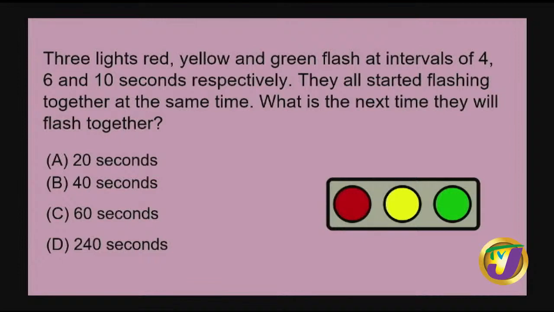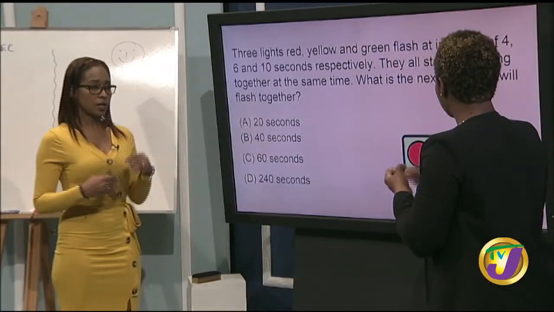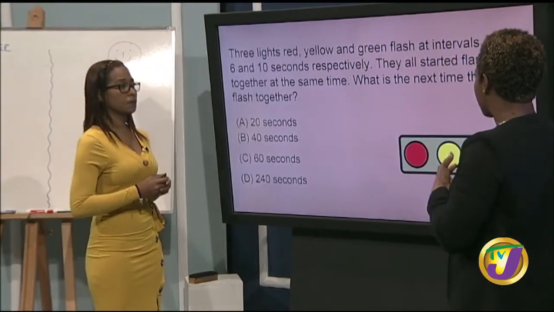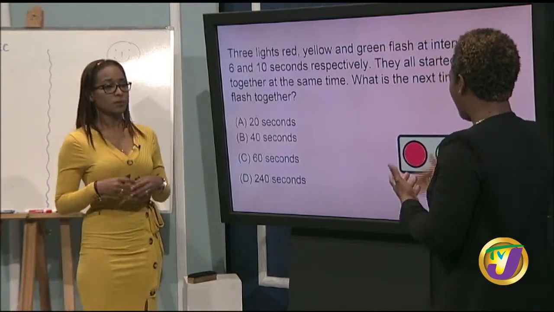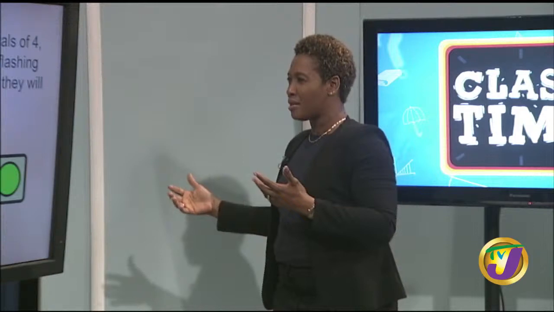Run through it ahead roughly. The red light will flash at 4, 8. So the first time it will flash, it will be at 4 seconds. Then you add 4 to that, which would be 8 seconds. The next 4 would take it to 12 seconds, and then 16. And we could pretty much continue listing this out.